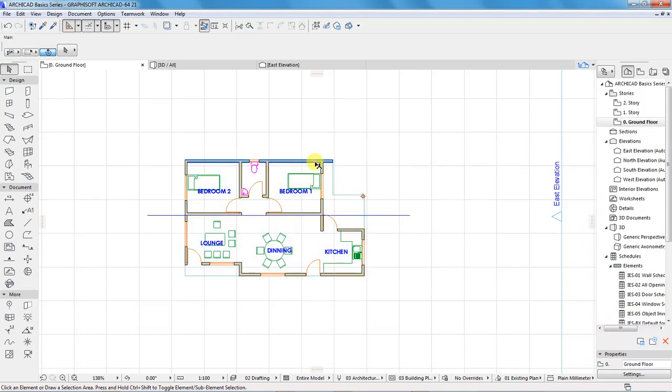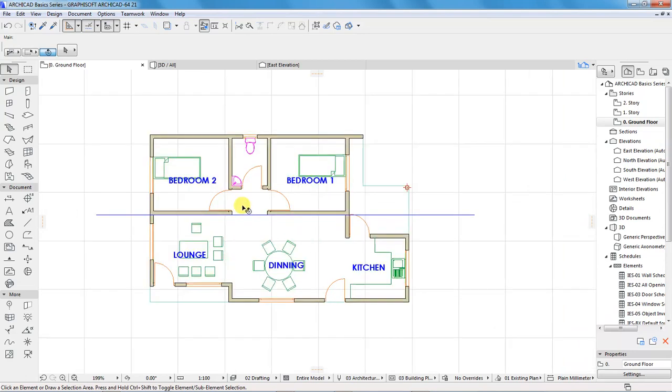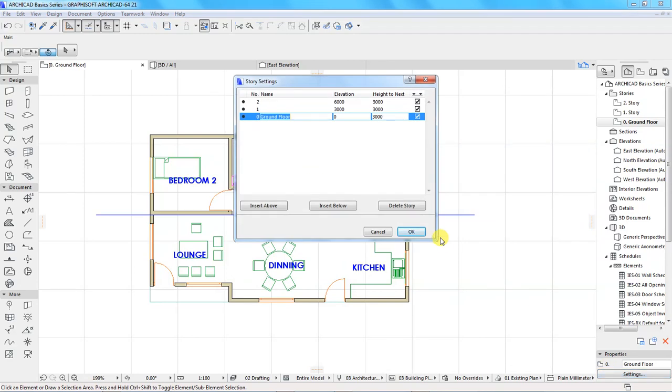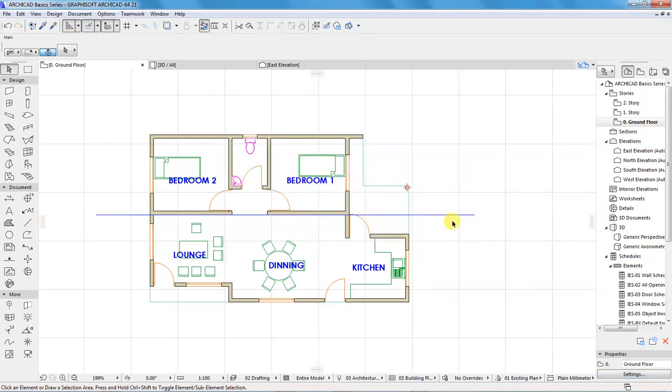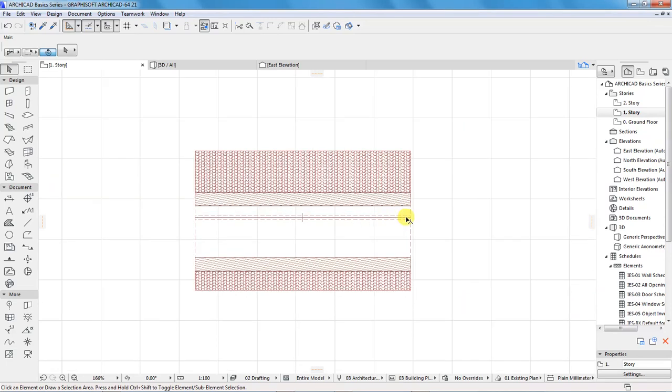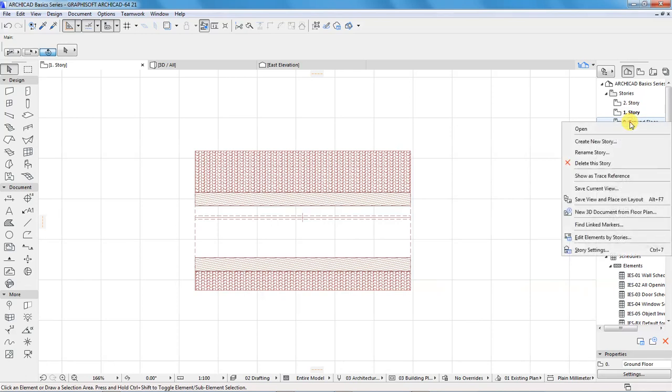I think you cannot see the roof in the ground floor because the ground floor is only up to 3 meters and the roof is elevated more than 3 meters. So I go to the first story, I'll be able to see the roofs. And now because I want to work with reference to the ground floor, I'll go to the ground floor story, right click it and show it as a trace reference.